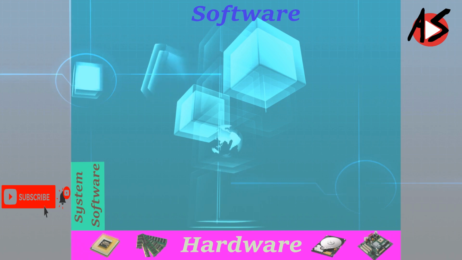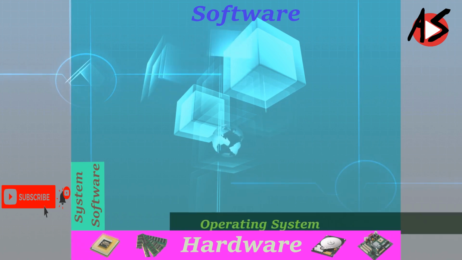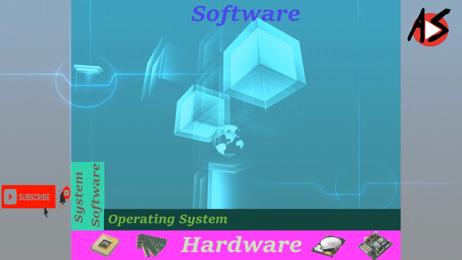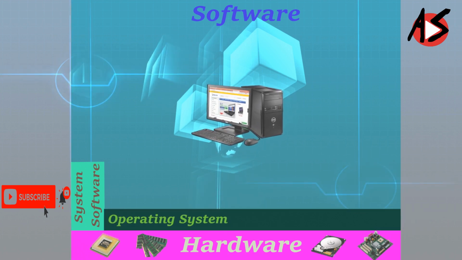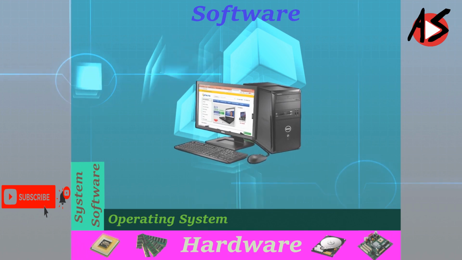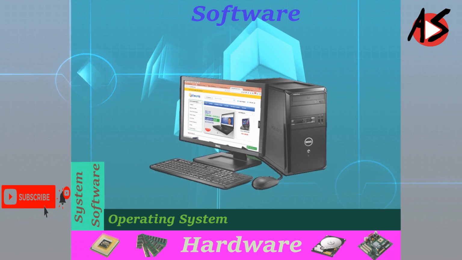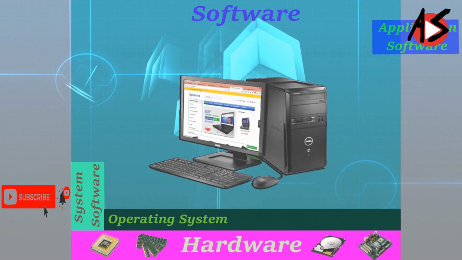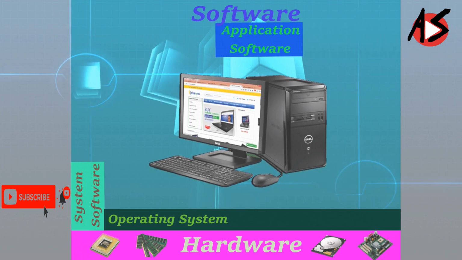First important system software is the operating system. As the name implies, the operating system is a system software that operates the computer. An operating system is the most basic system software without which other software cannot work.